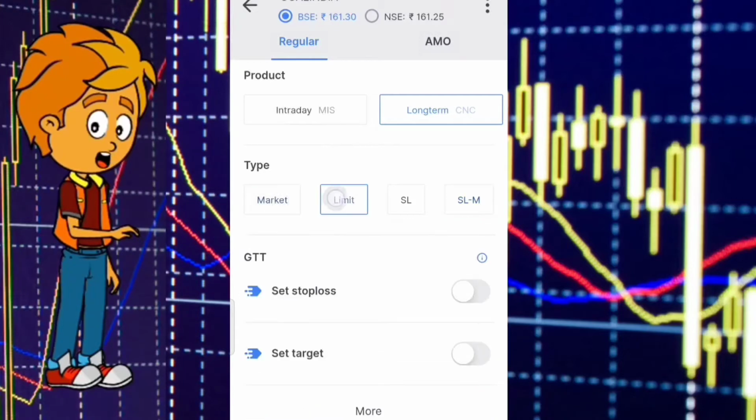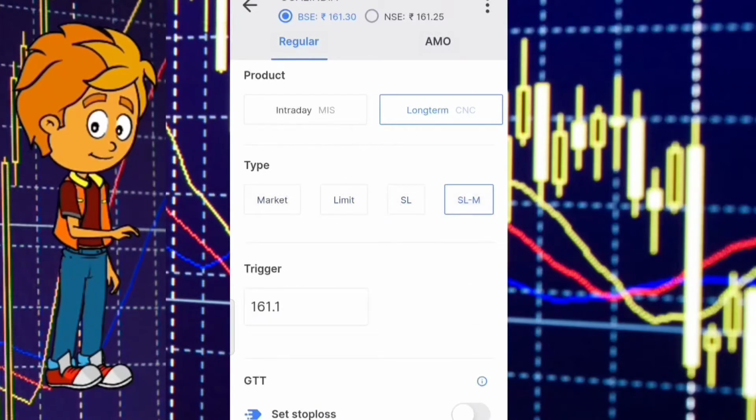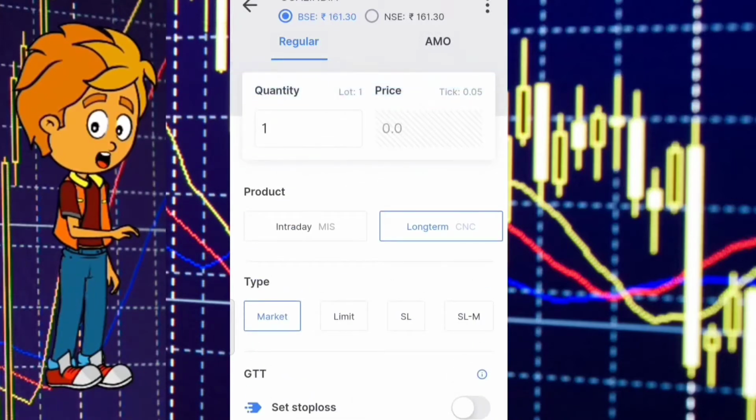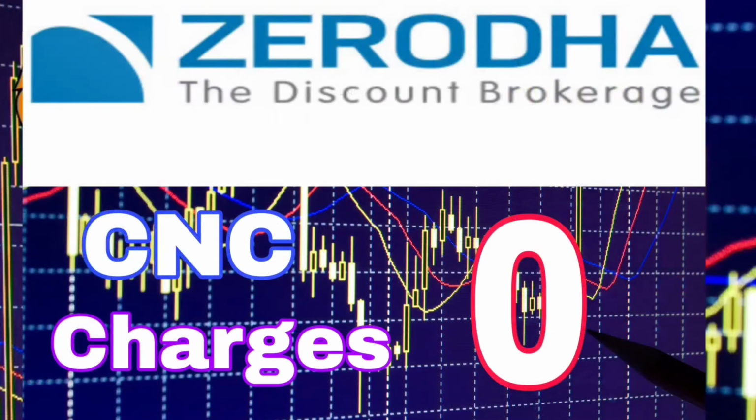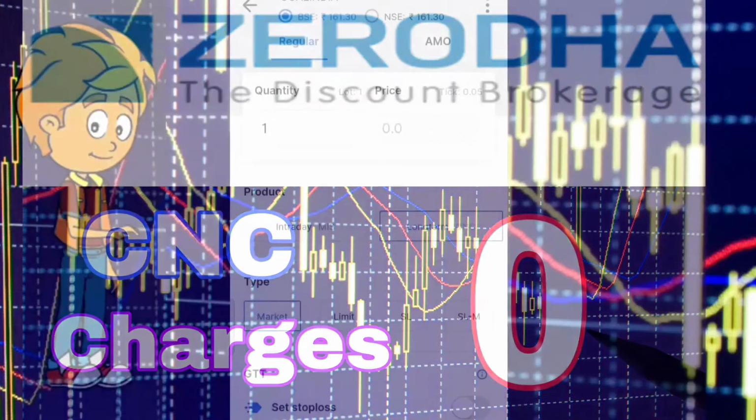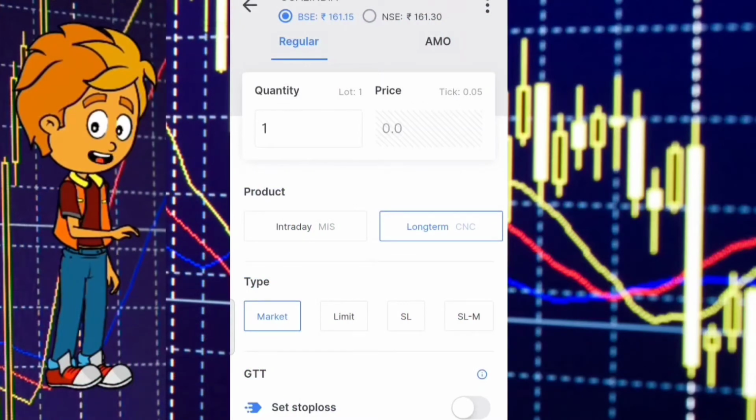It may be 600 or 700. You need to pay the full amount to buy the order. And one more thing, in Zerodha they don't charge any brokerage charges for a CNC order. But if you sell the order on the same day, they charge some amount or some margin of amount.